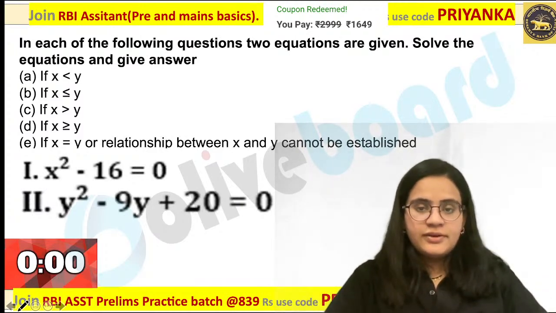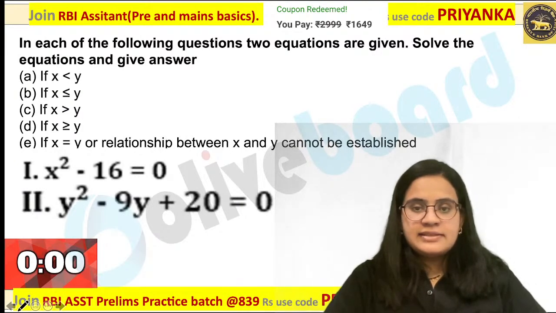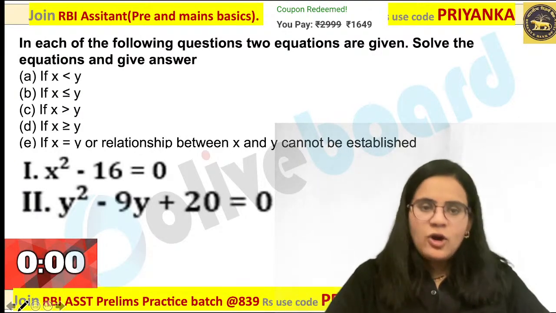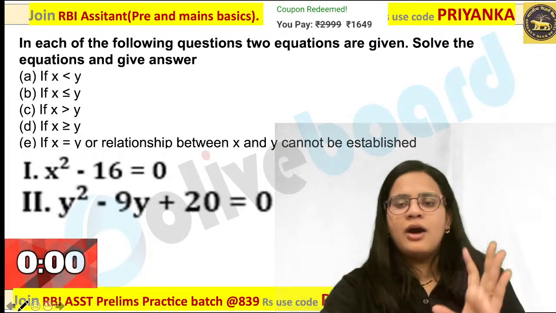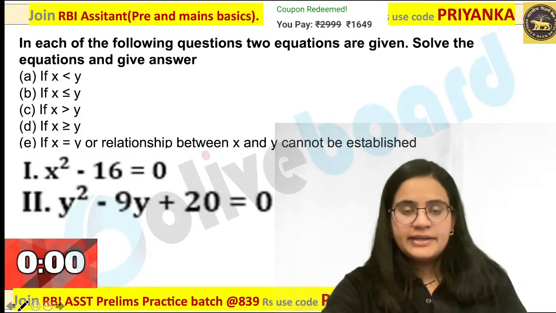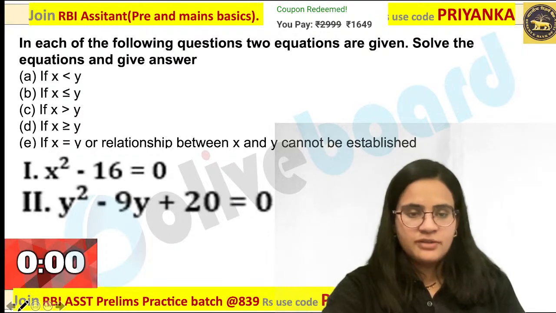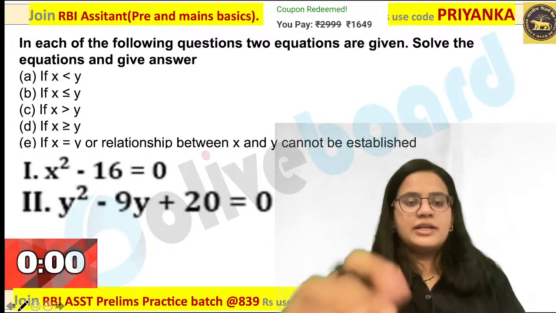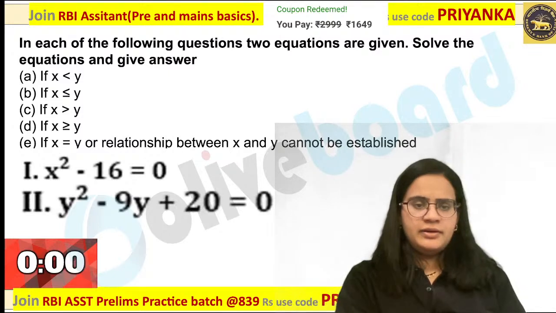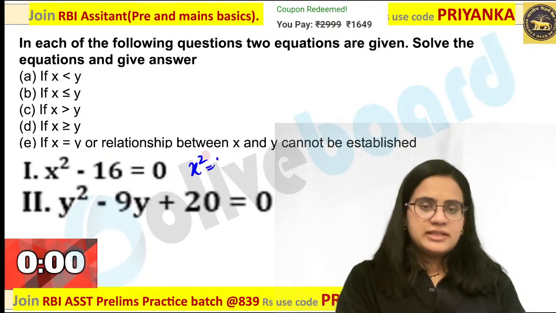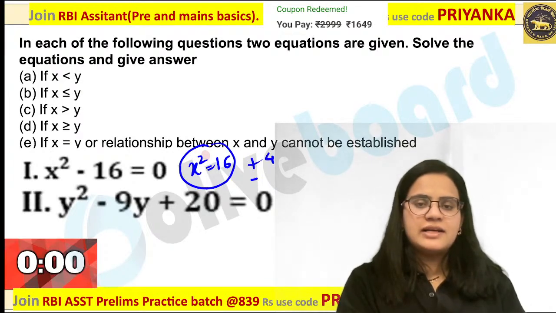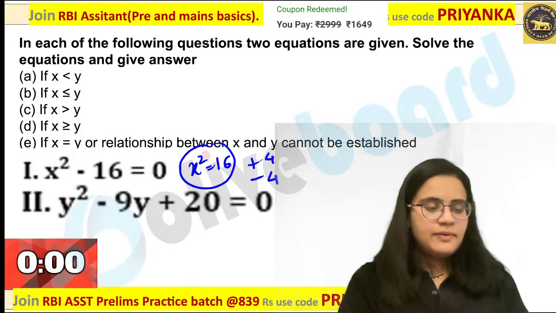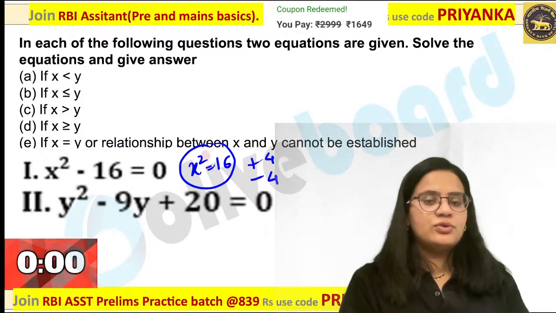What about others? Anyone else is getting the answer in this? B option. Okay, I can see I am getting multiple options in this. Let us check out how we are going to approach this question over here. Simon is also saying B option. Very good. So let us check out what is the answer. All of you please pay attention over here. As we are saying x square equal to 16, just now I told you whenever you have 2 as the power, it will end in positive as well as negative root both.